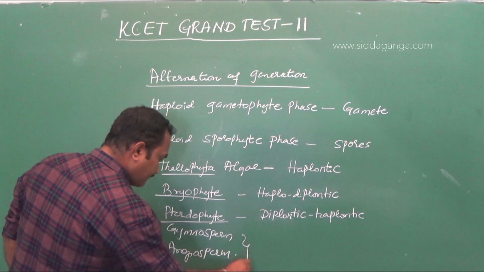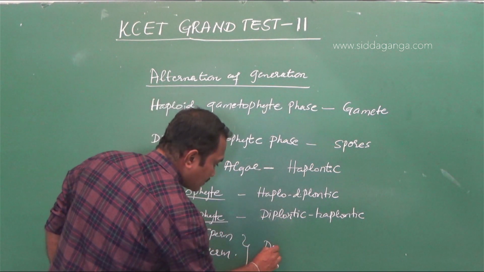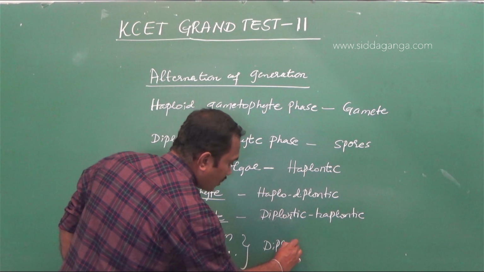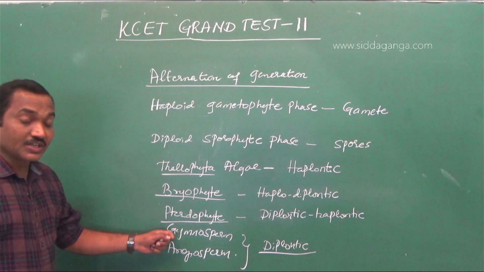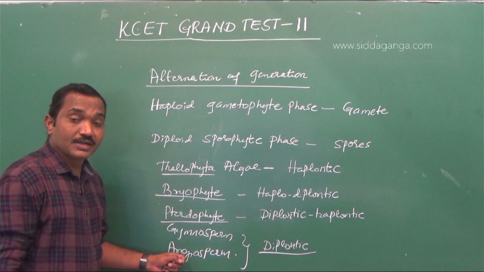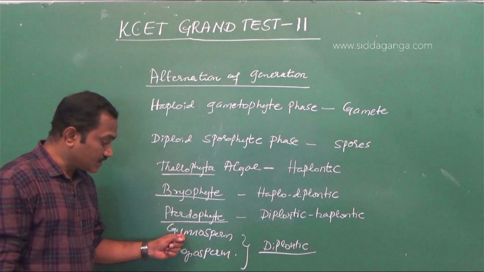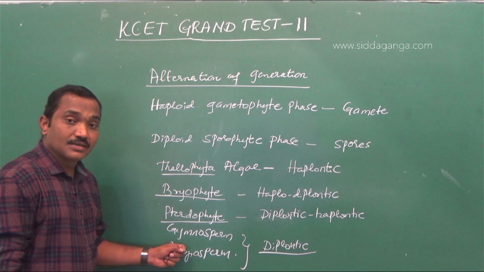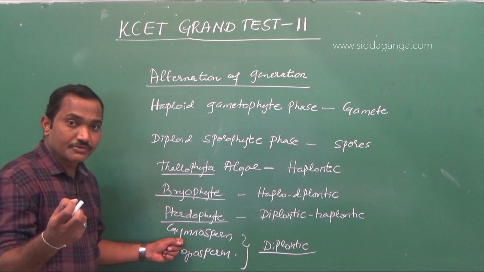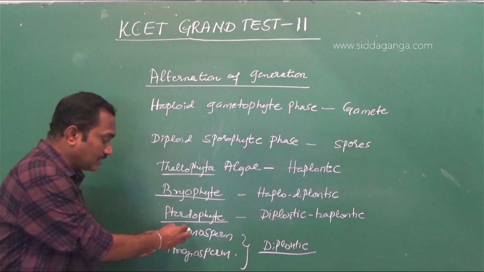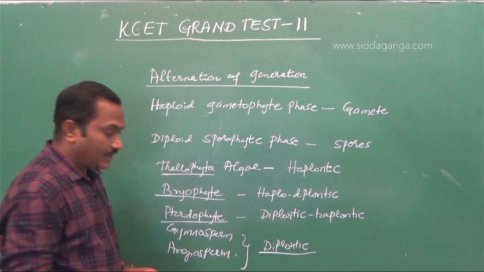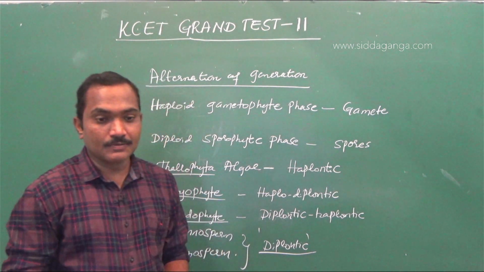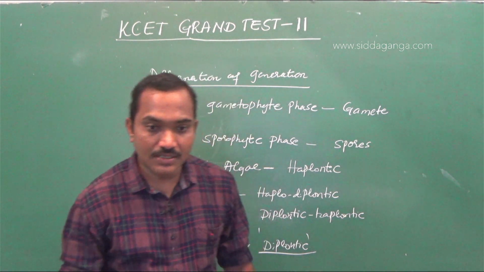Whereas in gymnosperms and angiosperms, both exhibit a diplontic type of life cycle. That means in these two, the sporophyte is dominant, well developed, independent, and photosynthetic, whereas the gametophyte is highly reduced and dependent on the sporophytic stage. Hence, it is referred to as diplontic. So, life cycle in gymnosperm is diplontic.